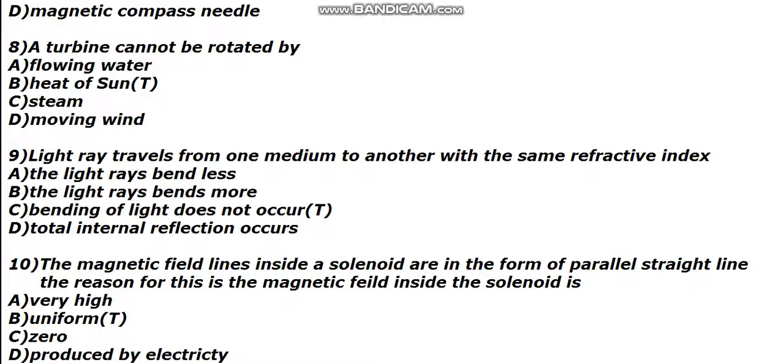Now the 10th one: the magnetic field lines inside a solenoid are in the form of parallel straight lines. The reason for this is that the magnetic field inside the solenoid is uniform. You know that one, very simple. B is the correct answer.